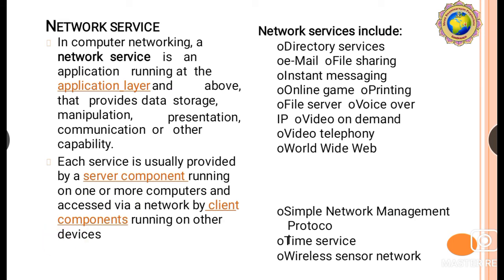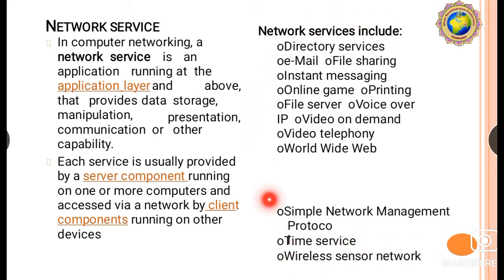So which types of services are included by the network? So here the network services include, first of all, directory services, email, file sharing, instant messaging, online game, printing, then file server, then voice over IP, then video on demand, then video telephony, then WWW, World Wide Web, and Simple Network Management Protocol, time service, wireless sensor network.